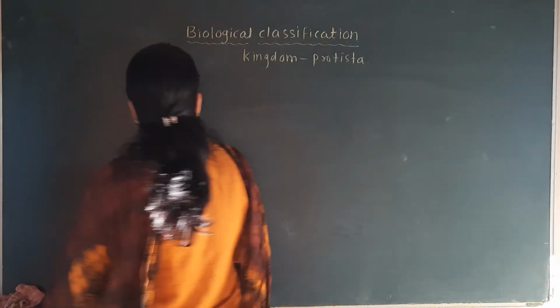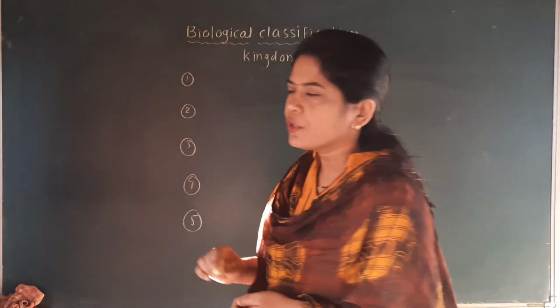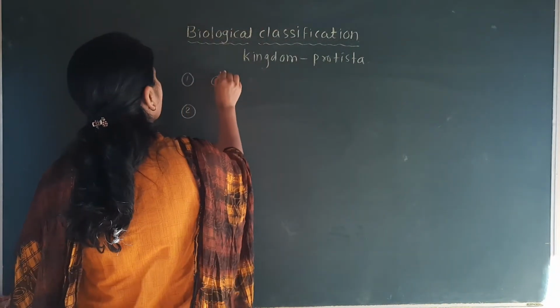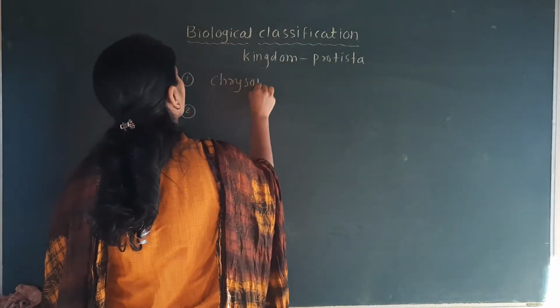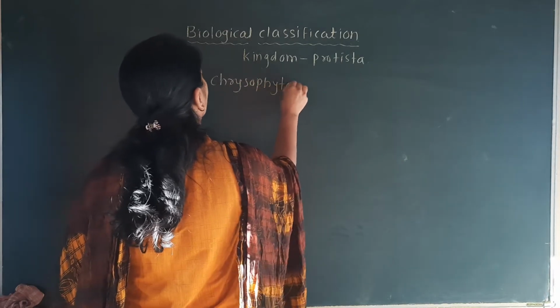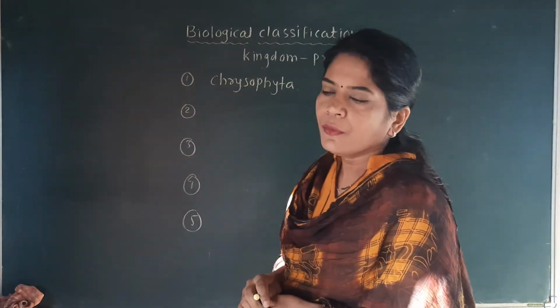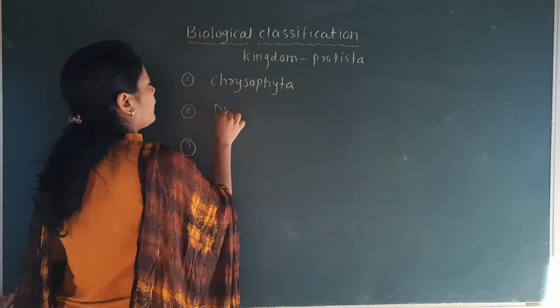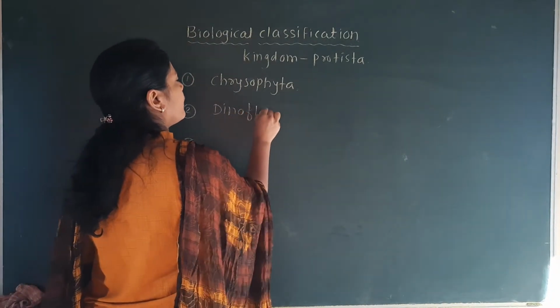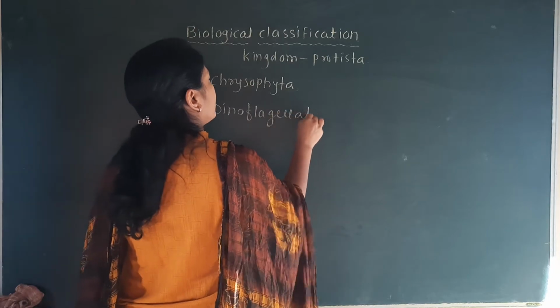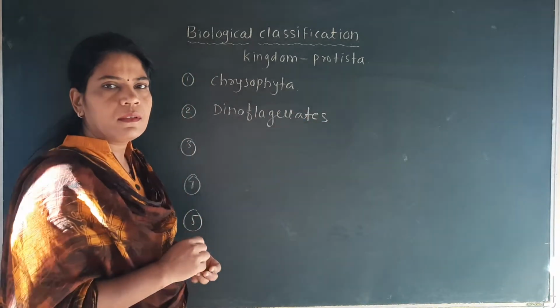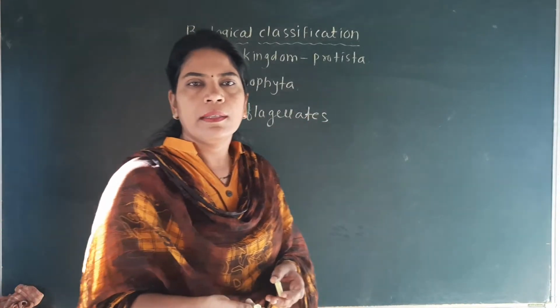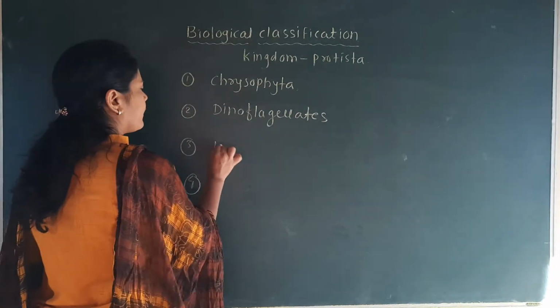So the groups of this Protista are, the first group is called Chrysophyta. Second group is the dinoflagellates. Third group is the euglenoids.